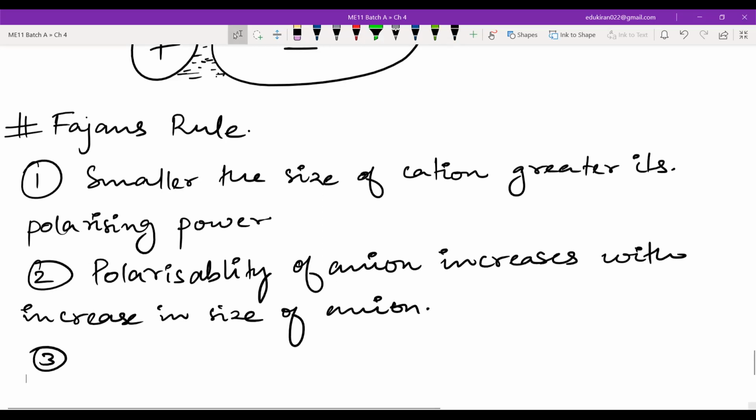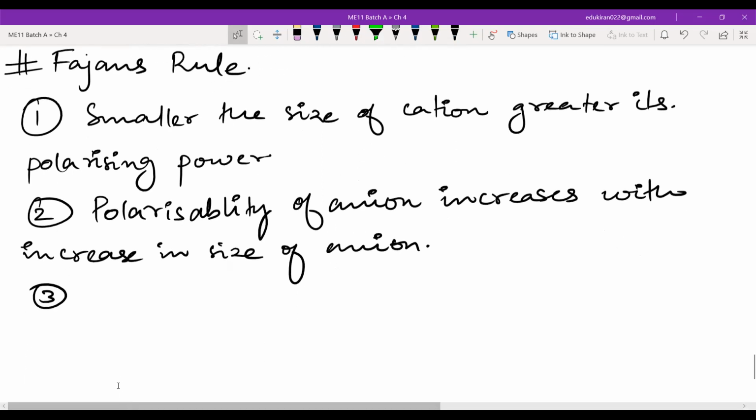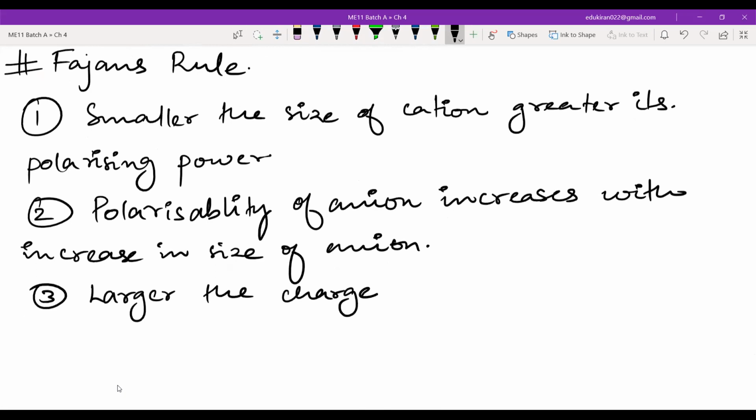The third point is regarding the charge. The larger the charge of anion or cation, either one, the greater is the polarization.